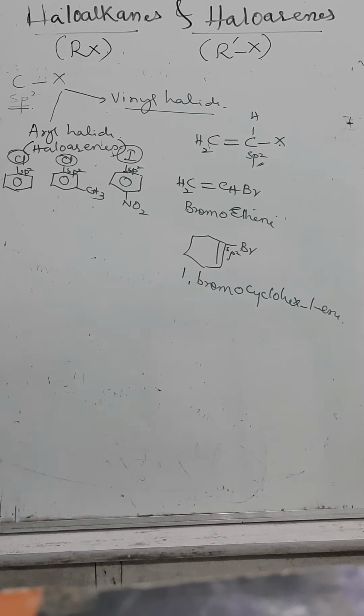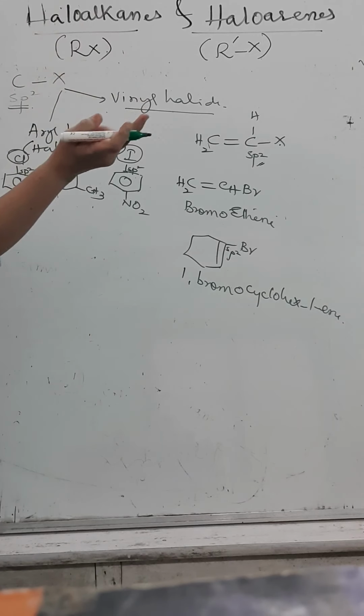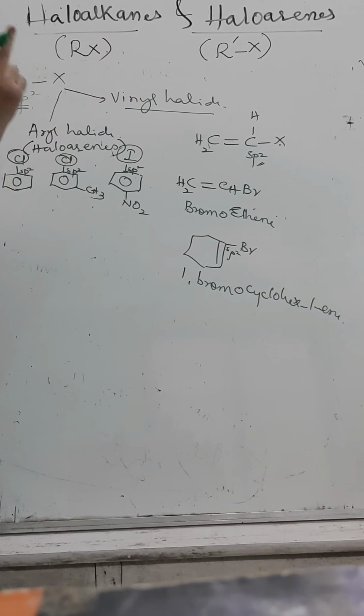Is it clear to you children what I said? Halide group is directly linked to sp2 hybridized carbon atom. They may be aryl halide, they may be vinyl halide. A lot of difference is there between vinyl and allyl. In the earlier classification, allyl is one where halide group is linked to carbon atom which is sp3, but the next carbon atom is sp2. This is called as allyl.